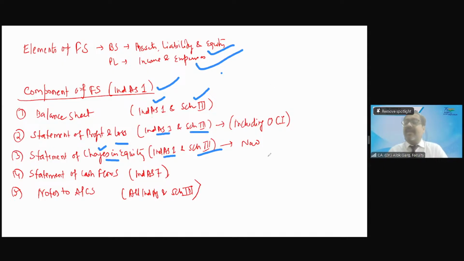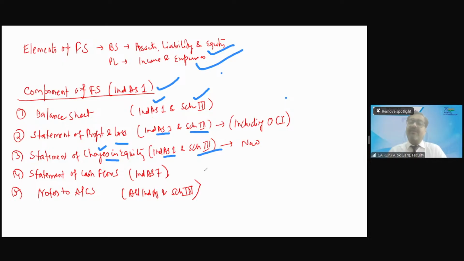Okay. Statement of cash flows. Friends, is the statement of cash flow for the period ended, or is it at a point in time? Over a period. For the period. Statement of cash flows gives you liquidity position. It gives you liquidity performance, not position, liquidity performance over the period of time. That is why it is written that statement of cash flows for the year ended.